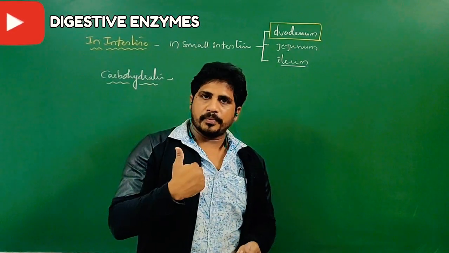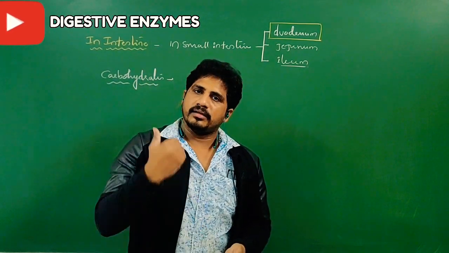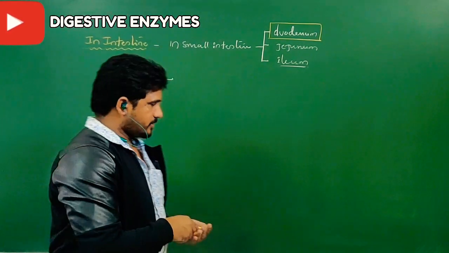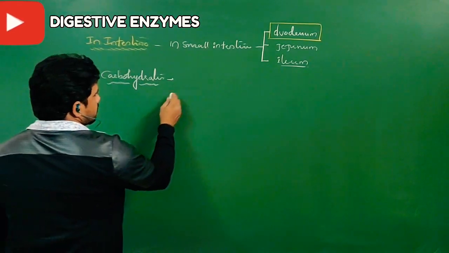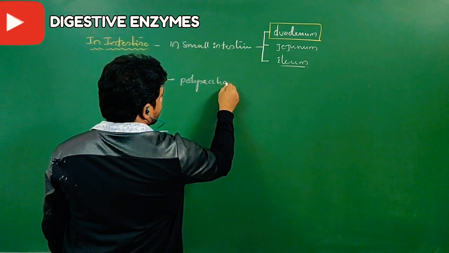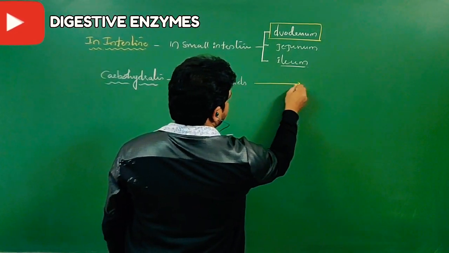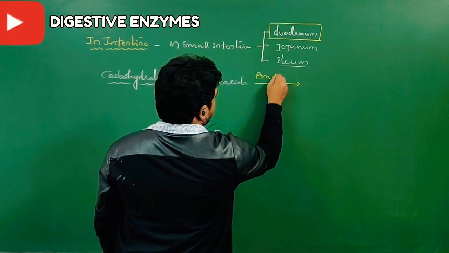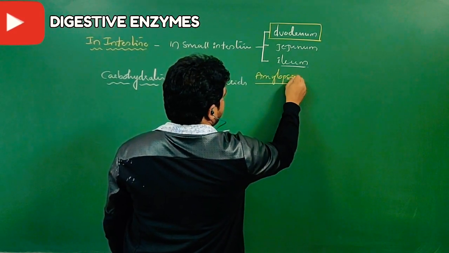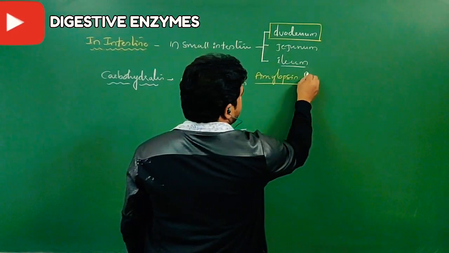Yes. If you do not chew properly, the carbohydrates come into the stomach as well as the intestine as polysaccharides. But in the intestine, such polysaccharides can be acted on by amylopsin. What is amylopsin? Amylopsin means pancreatic amylase.